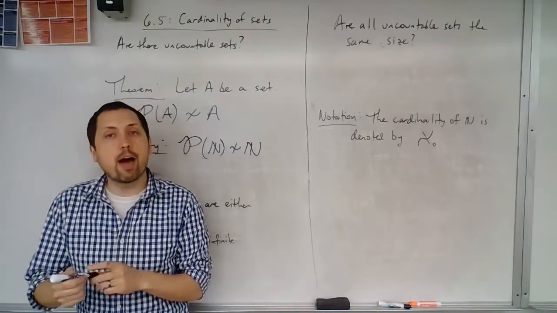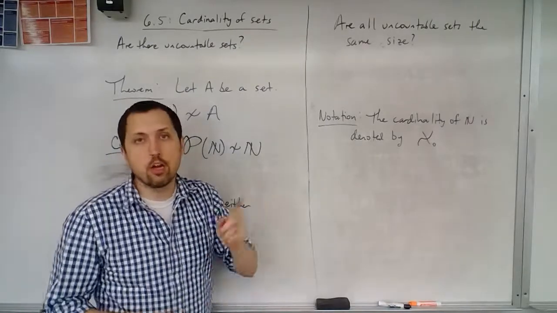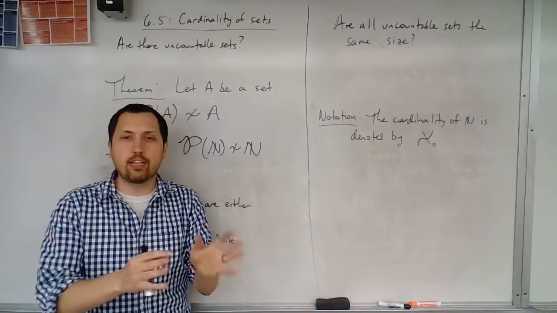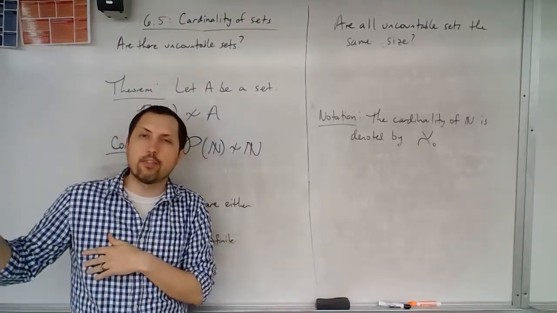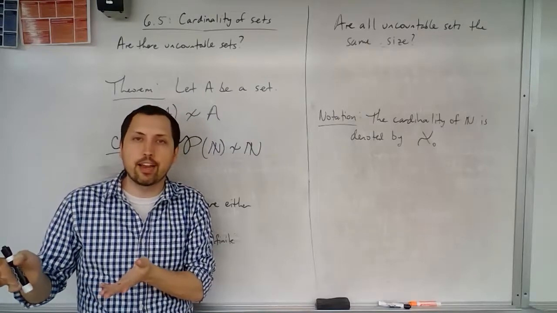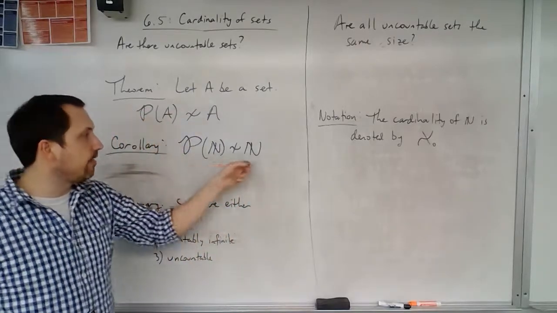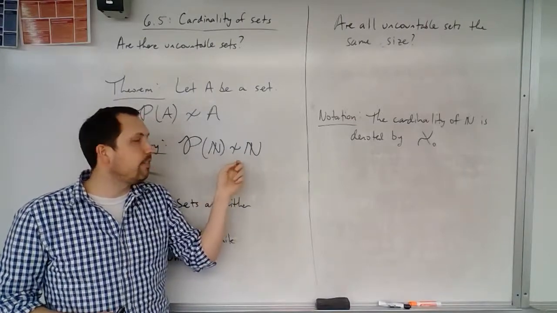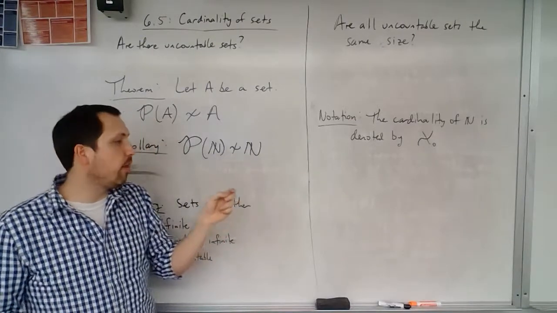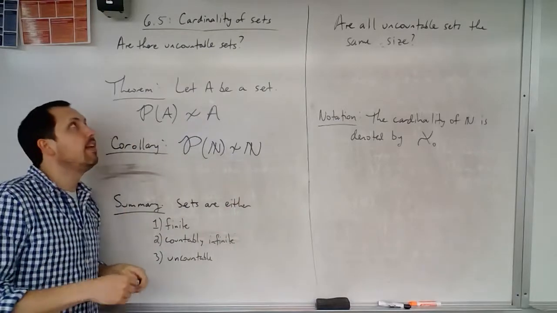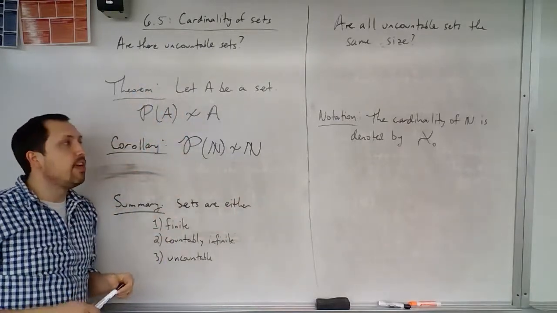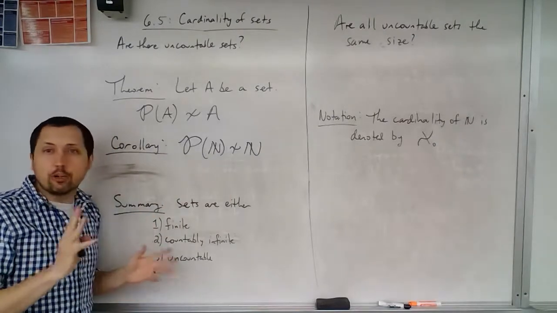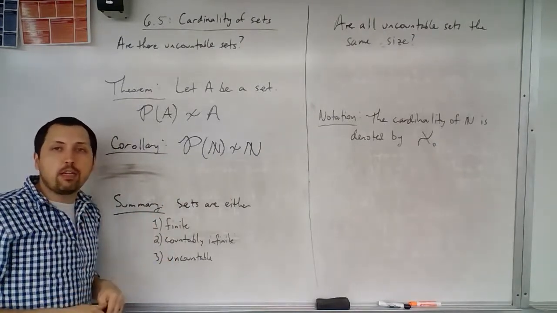Now, in particular, the power set is going to have a larger cardinality than any set, right? If you take the set, the power set's going to have more elements in there. So if they don't have the same cardinality, that means it must be larger than countably infinite. So therefore, we do know that there are uncountable sets.